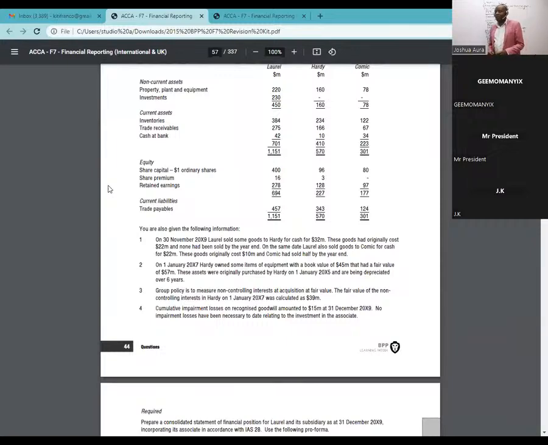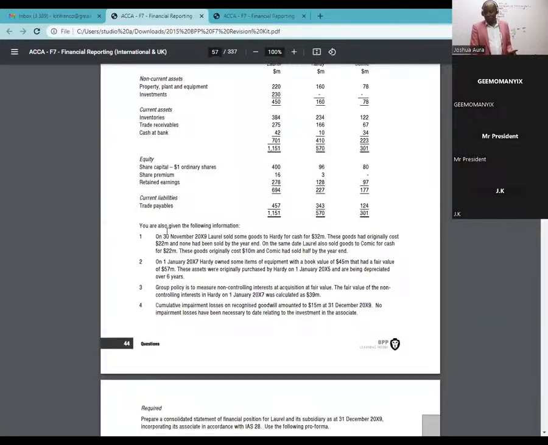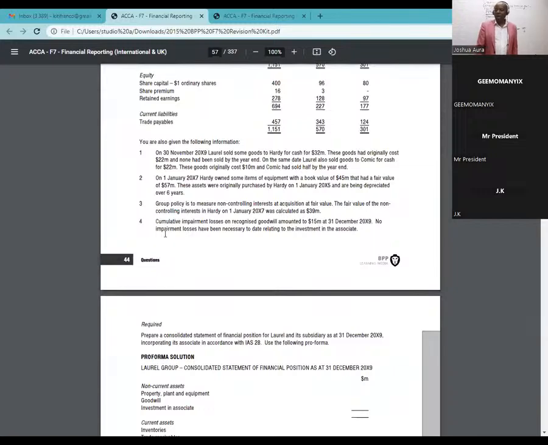Then now we think about any adjustments that are needed. So we start straight away. Before you compute goodwill or whatever, just go to the notes to the accounts. So we start with number one. On 30th November 2019, Laurel sold some goods to Hardy for cash for 32 million.